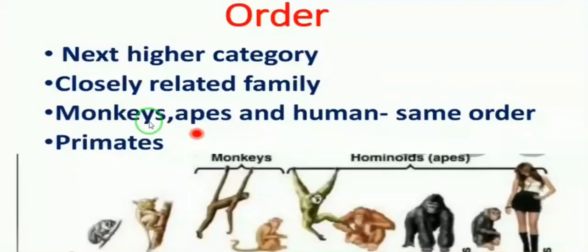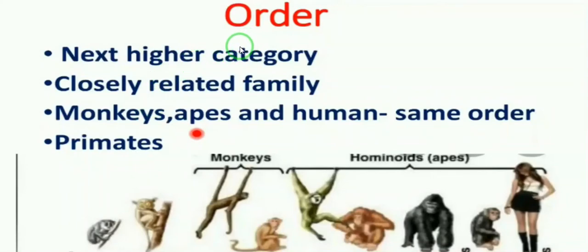So the next one is order. It is the next higher category. A number of closely related families having some common characters are placed in an order.